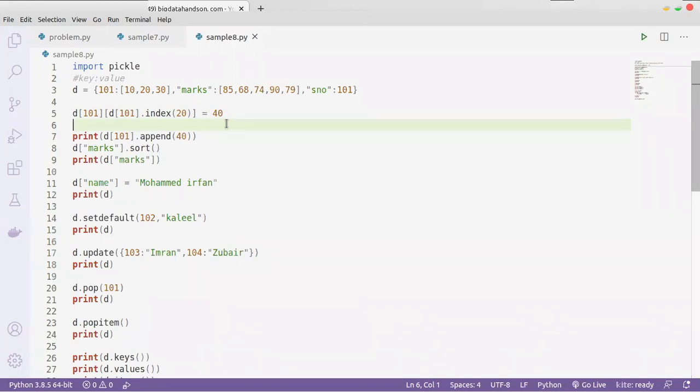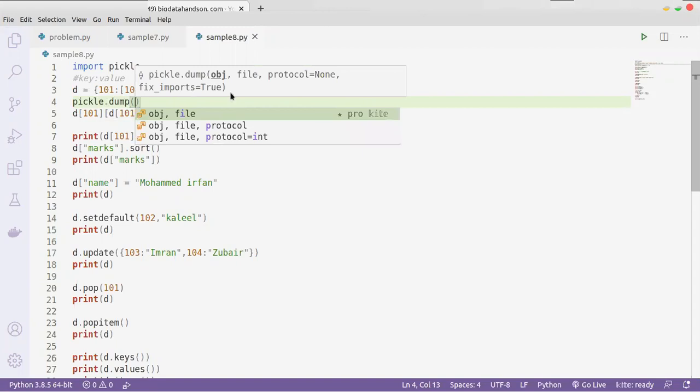Sorry, when does file storage come? File storage, yeah. Suppose we want to store the values into a file, that's why we have pickle. Pickle dot dump we have. In pickle dot dump, we need to give the object and the file.